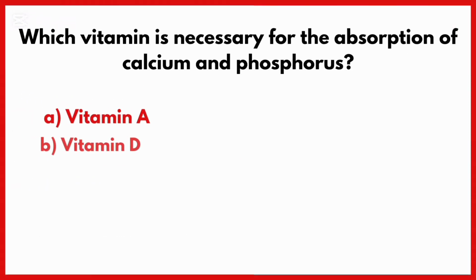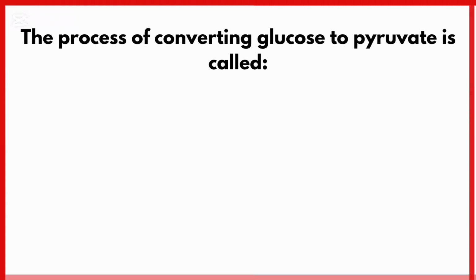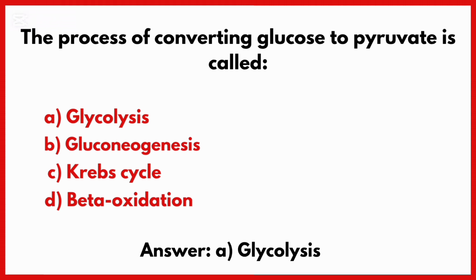Which vitamin is necessary for the absorption of calcium and phosphorus? Correct answer is option B, vitamin D. The process of converting glucose to pyruvate is called. Correct answer is option A, glycolysis.